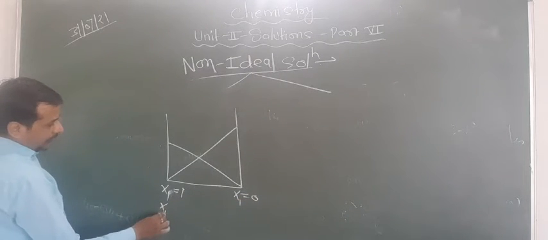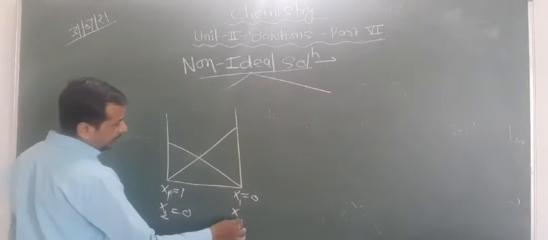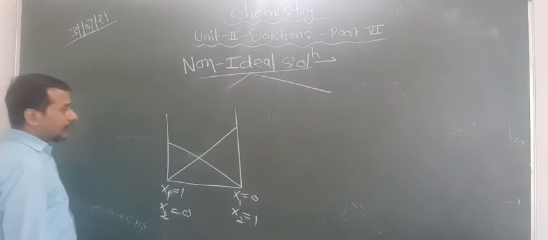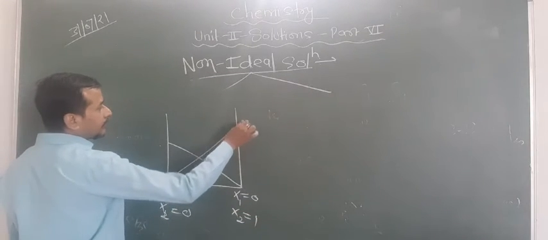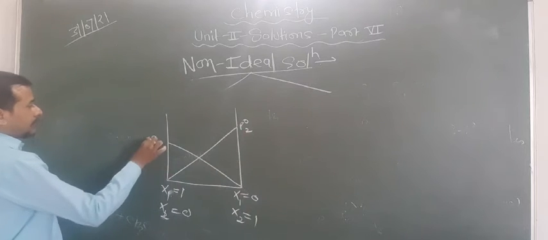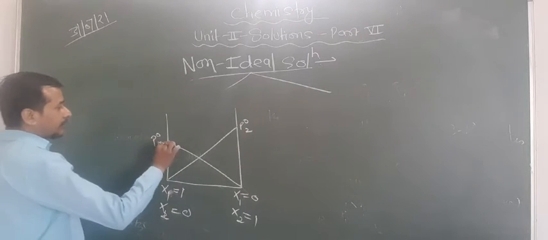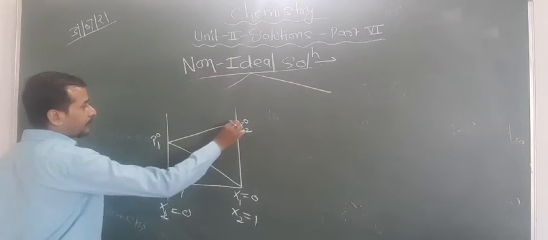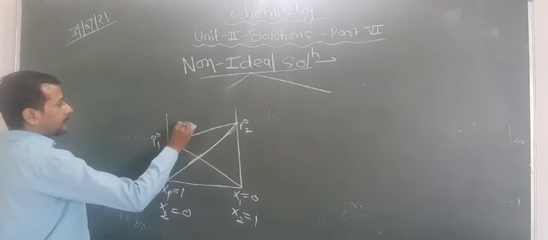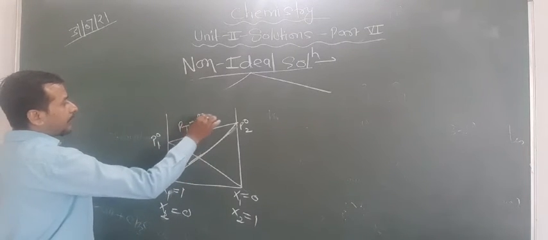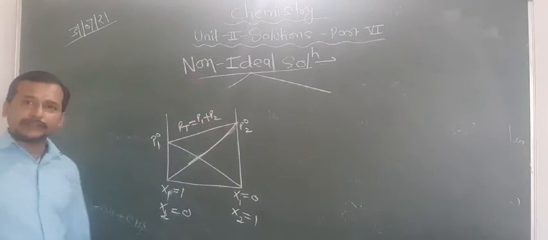Here x2 equal to 0, but here x2 equal to 1. So this is P01 and this is P02. And this graph basically belongs to the P total. So this is the graph for ideal solution. Are you getting this point or not?